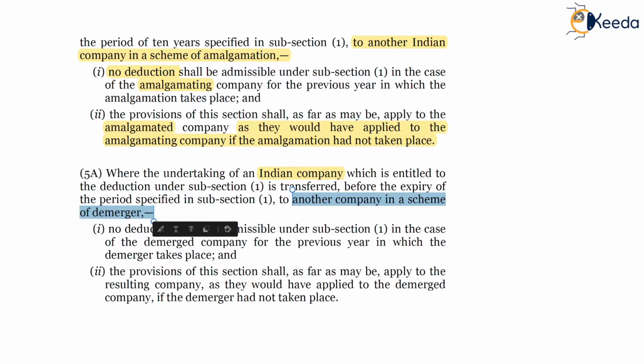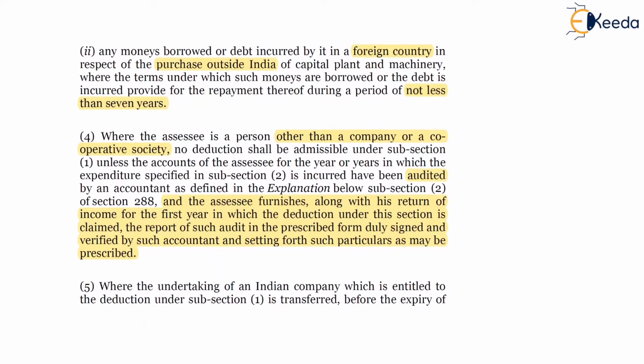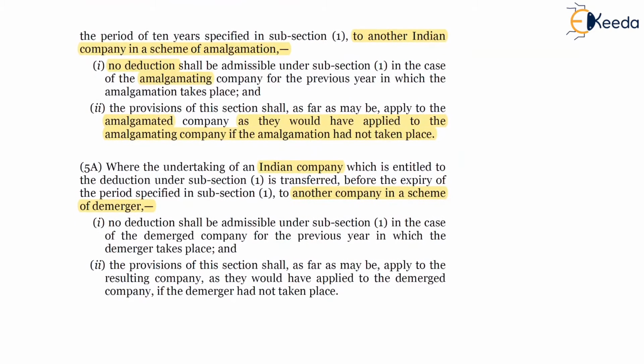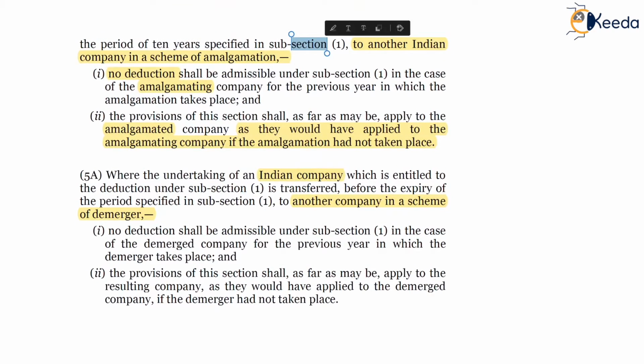There is no specific mention of Indian company. However, the same was mentioned in the case of amalgamation, if you noticed, but however here the demerged company should be an Indian company and resultant company is not mentioned as Indian company specifically.